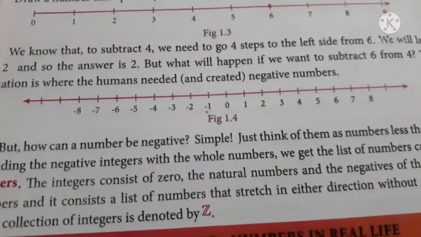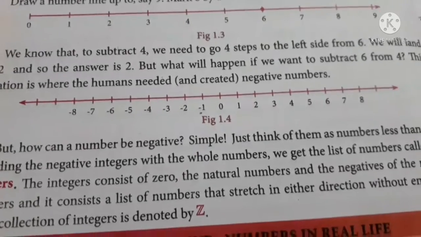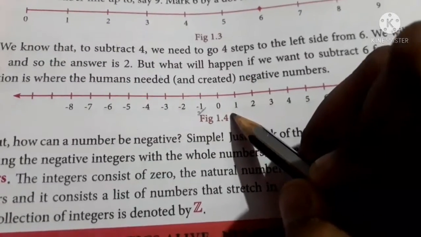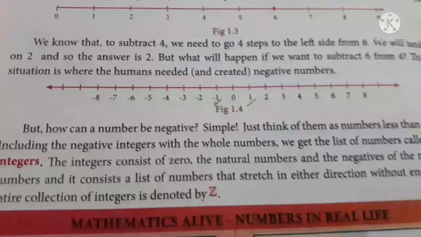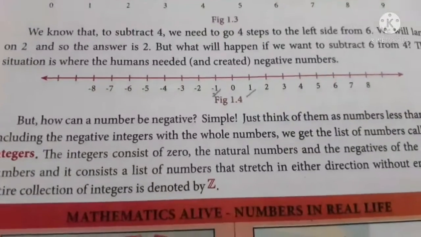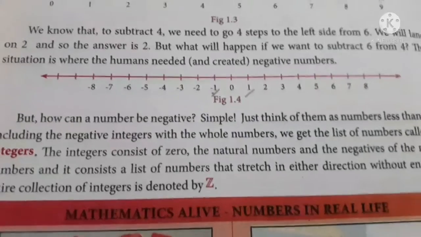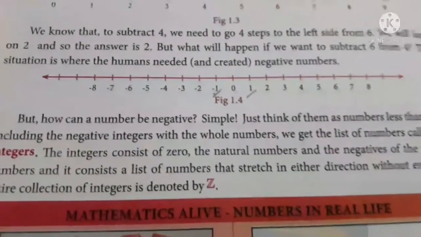The largest negative number is minus 1 and the smallest positive number is 1. So if a negative number is going bigger and bigger, then in real value it will be smaller and smaller. But if positive numbers grow bigger and bigger, they are considered as bigger only.